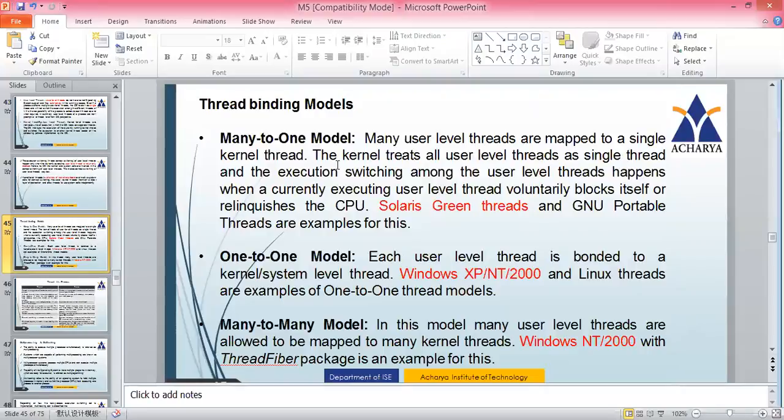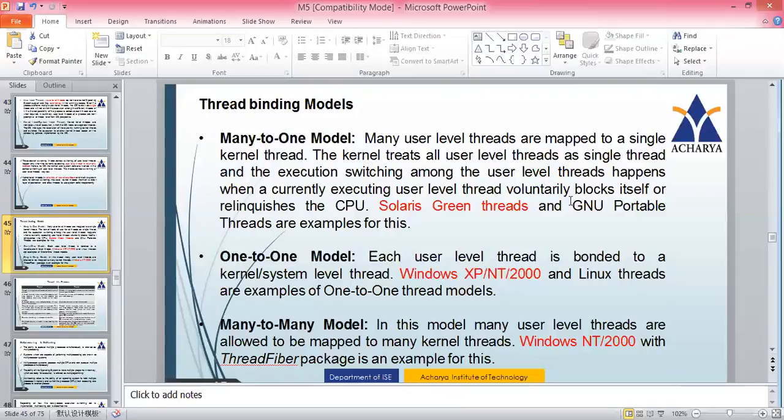In this model, many user level threads are mapped to a single kernel thread, and the kernel treats all user level threads as a single thread only, and the execution switching among the user level threads happens when a currently executing user level thread voluntarily blocks itself. This we have already seen.